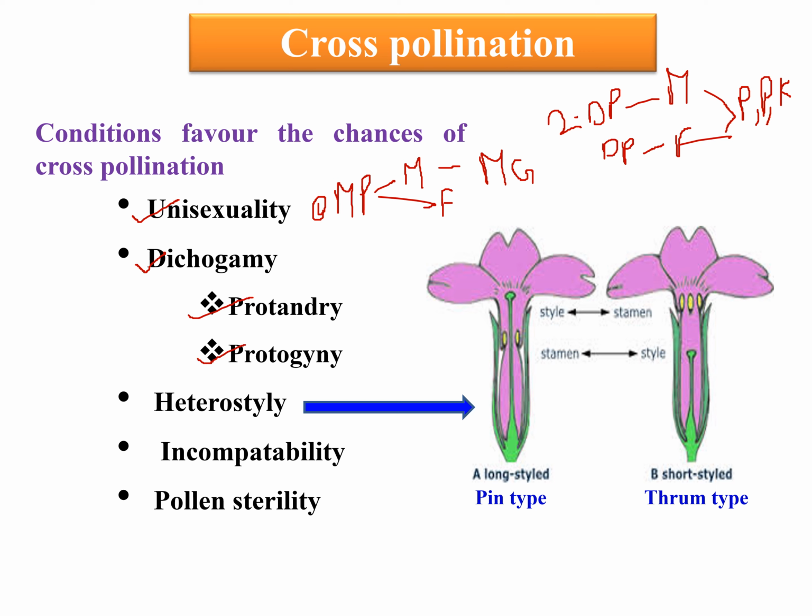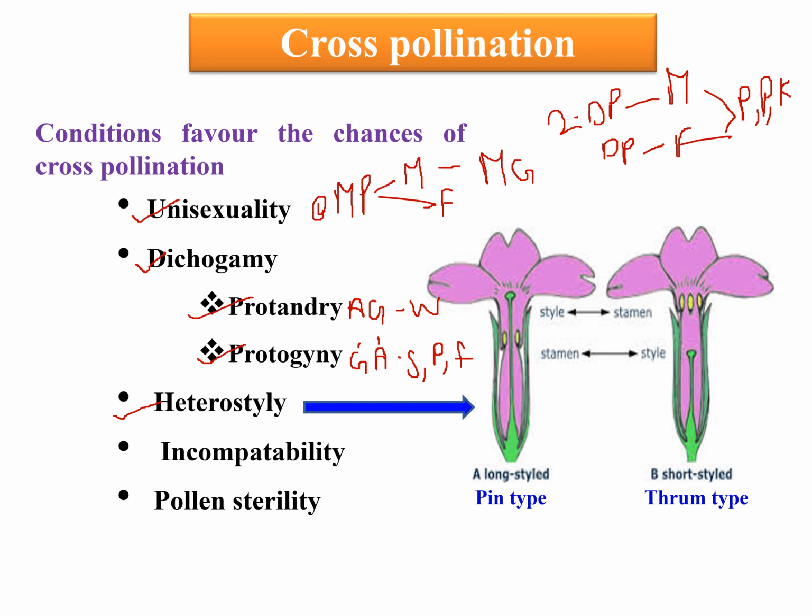In protandry, the androecium part of the flower matures first, then the gynoecium part of the flower matures. The example of protandry is walnut. In protogyny, the gynoecium part of the flower matures first, then the androecium part of the flower matures. Means the stigma of the flower matures first, then the anther matures. The examples of protogyny are sapota, pomegranate, and fig.